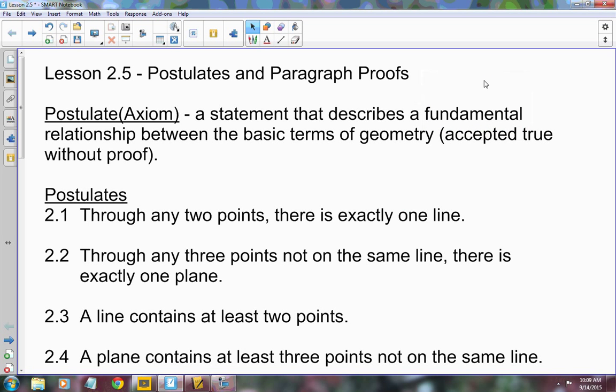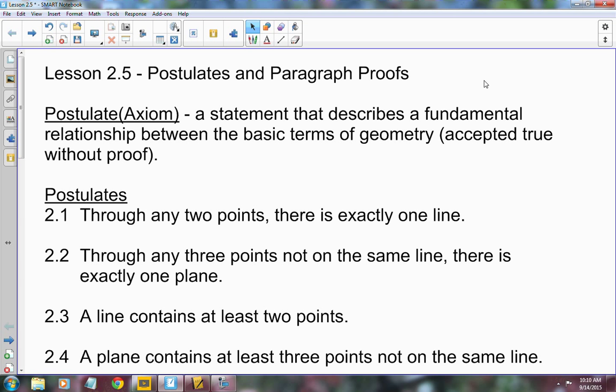Today what we're going to do is talk about postulates in paragraph groups. A postulate is also called an axiom, and it's basically a rule. It is a statement that describes a fundamental relationship between the basic terms of geometry. It's just a rule, accepted true without proof. Now we're also going to talk about theorems, and a theorem is also a rule, but it is backed up with proof. This one is just kind of a common sense rule between the basic terms of geometry.